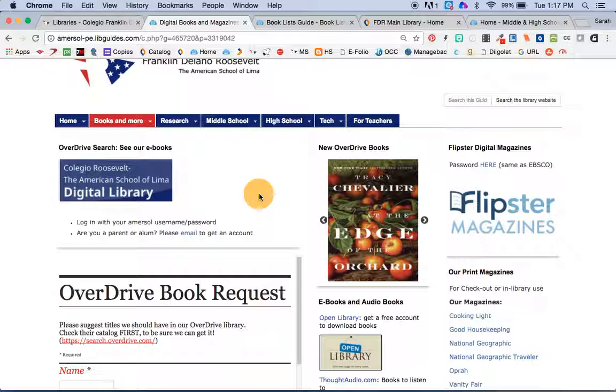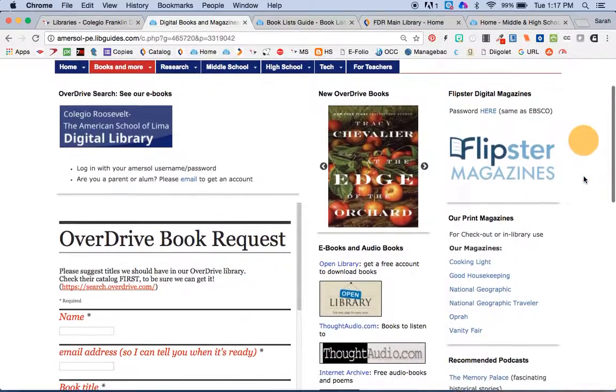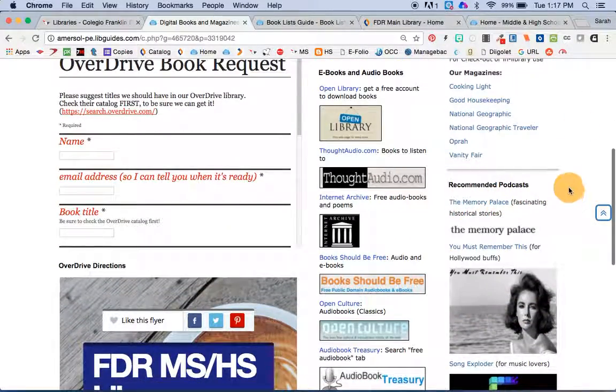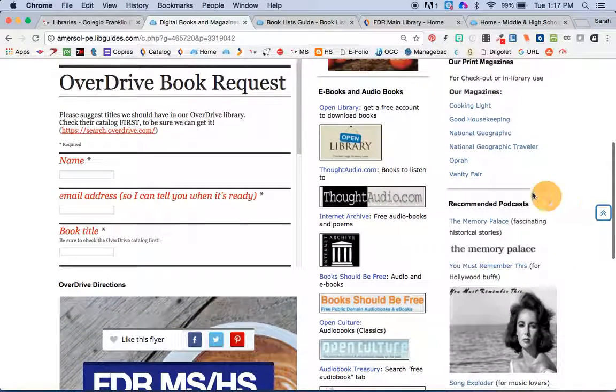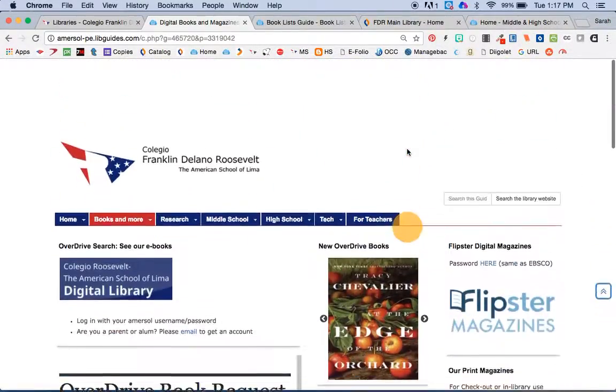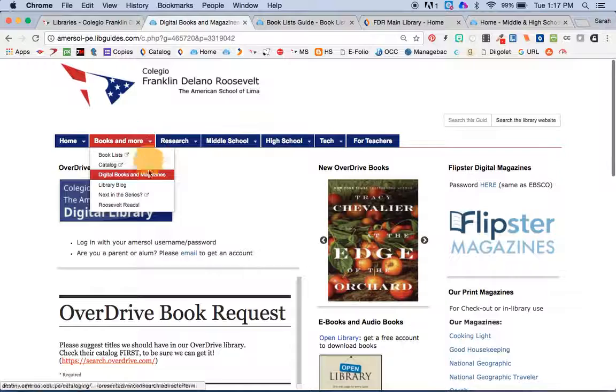Again, we'll have a separate video about how to use Overdrive, but it's a great service. This is where we also have our magazines, some recommended podcasts. These are all places where you can get free ebooks and audiobooks. So there's a lot of fun stuff there in the digital reading side.